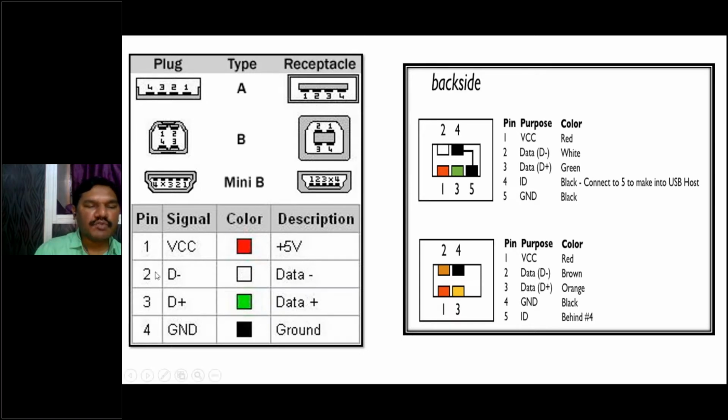So that's why it is called serial communication. One pin for transmission and one pin for reception. That's why it is called serial communication. And some USBs will have 5 pins, and the fifth pin is called the ground pin. And some of the chips will have the fifth pin for ID.